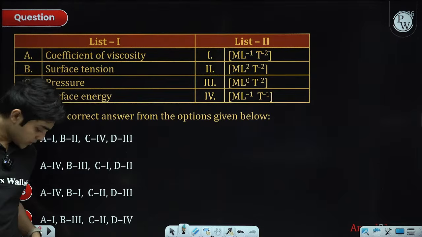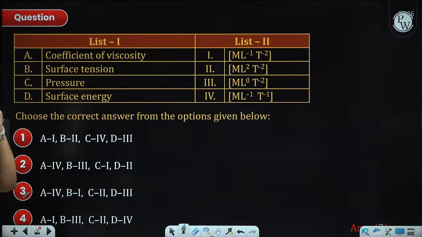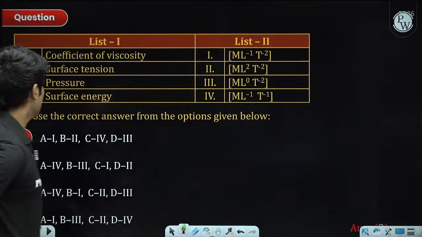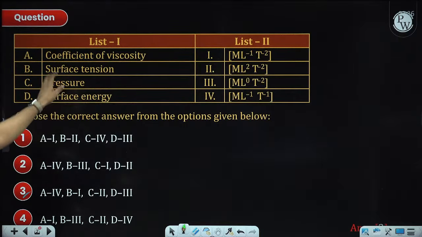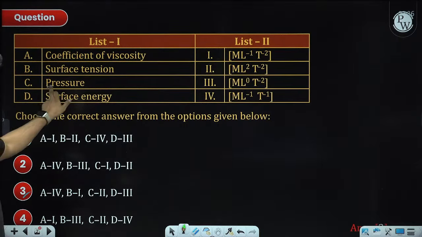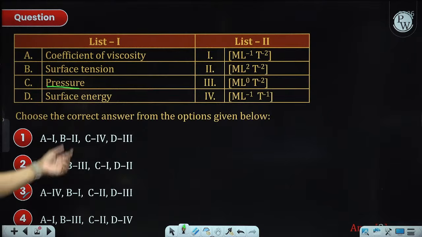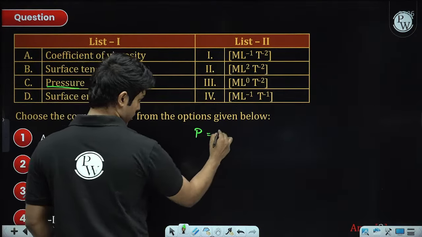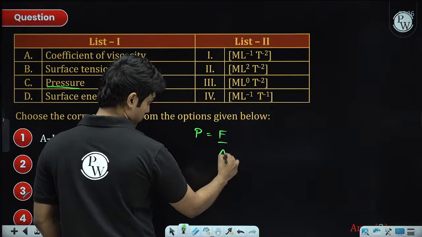Okay, so first question, it's a dimension problem. It's a very easy problem. In a dimension problem, usually pick up the easiest quantity that is given first, right? So in this question, firstly we have the pressure. Pressure's dimension we can find as dimension of force divided by area.